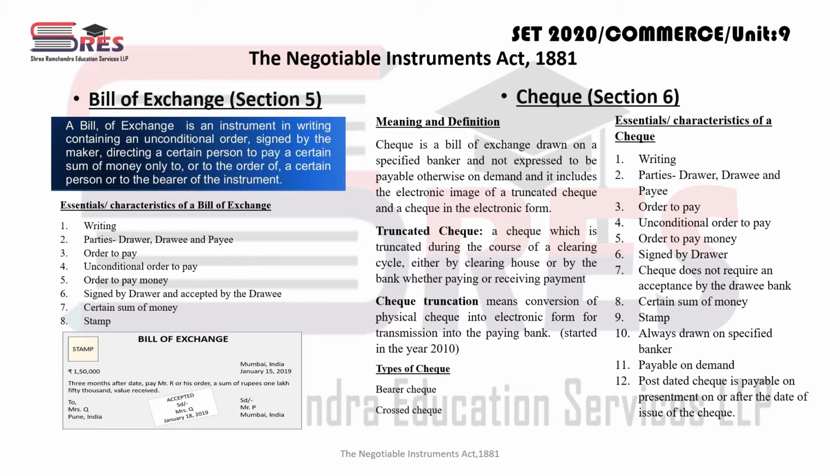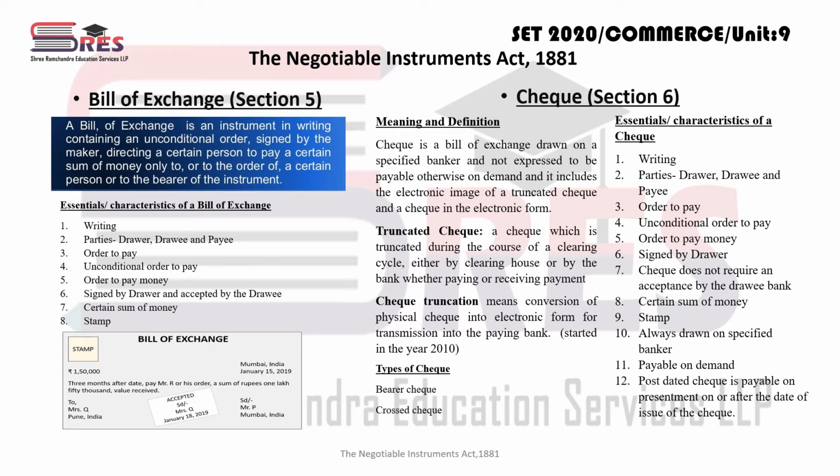Now next in the Negotiable Instruments Act is the check, which is covered under Section 6 of the Negotiable Instruments Act, 1881. First we'll see what we mean by check. A check is a bill of exchange, one kind of bill of exchange, which is drawn on a specified banker and not expressed to be payable otherwise than on demand. I think a check is known to everyone. A check is also one kind of instrument through which we make payment to our customers, to our parties from whom we have purchased goods. And a check is drawn on a banker's name, right?